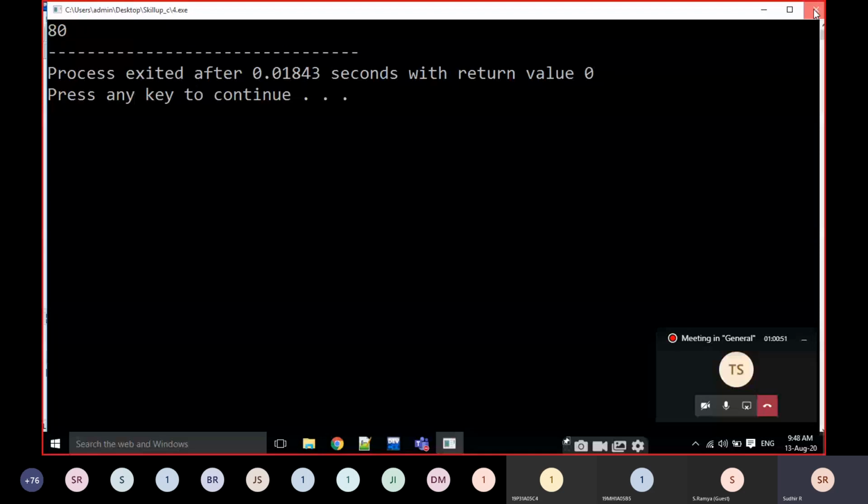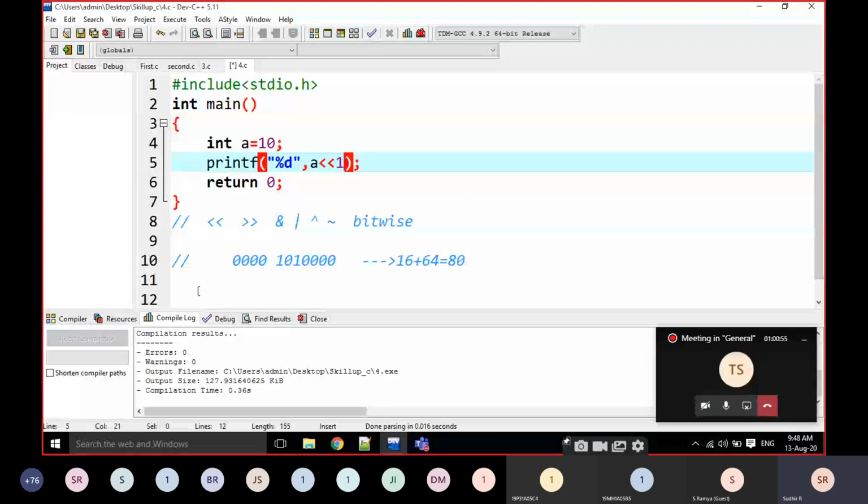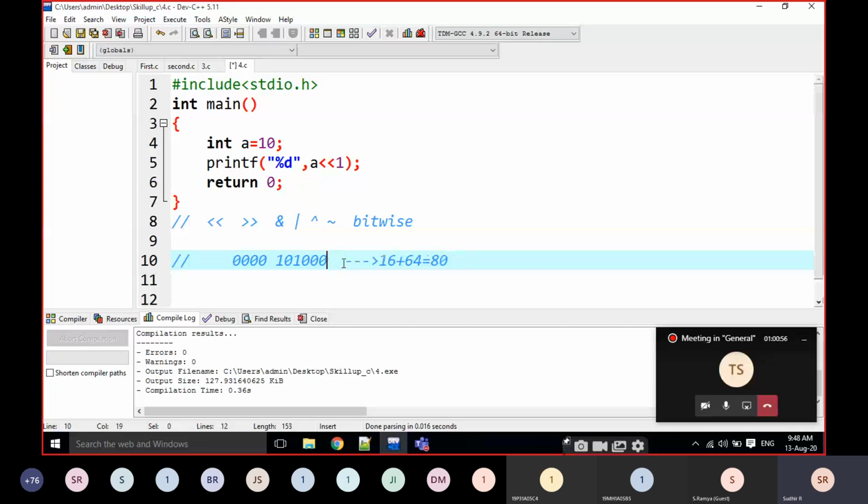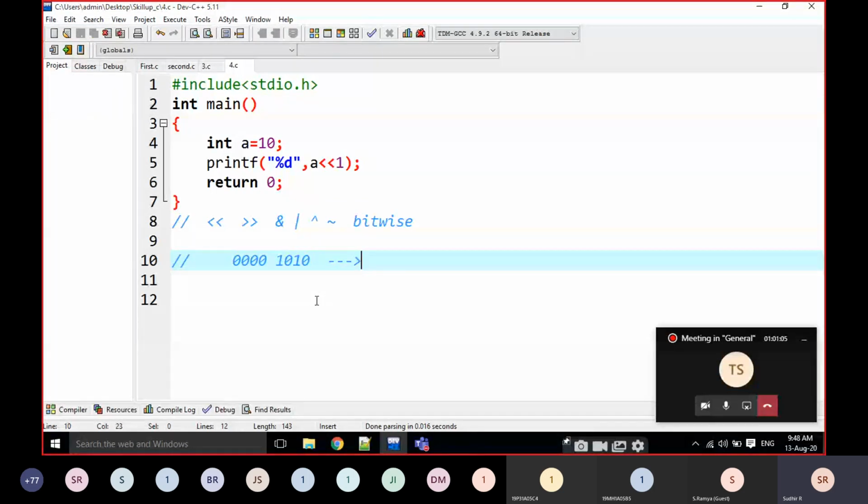For example, I am going to write here only one bit. What is binary 10? This is binary 10, right? I am going to shift only one bit here. That means I am going to put 1 0 here.